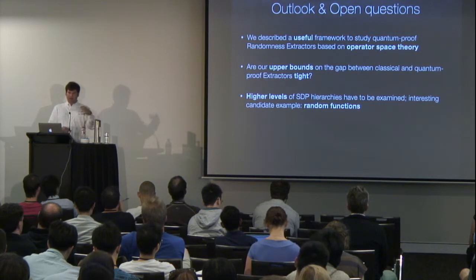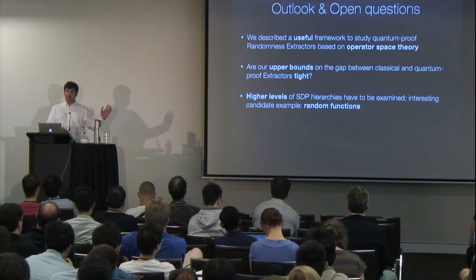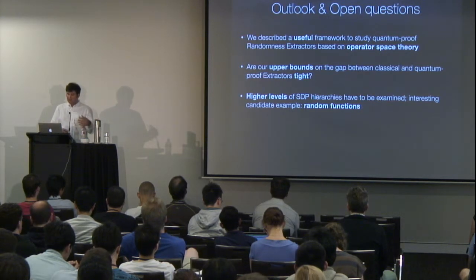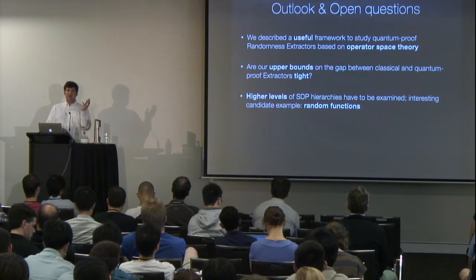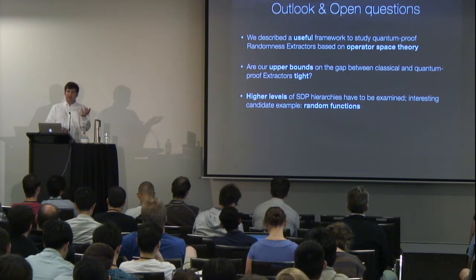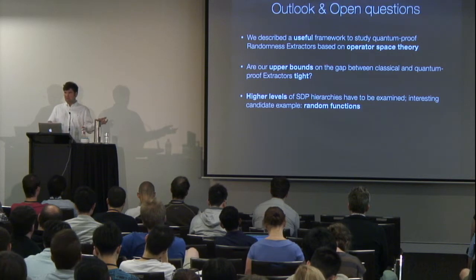Classically, it's quite easy to derive that this is a good extractor, with almost perfect parameters. However, if you write down the SDP for this extractor, it's quite large. And this is intriguing because you would think, well, a random function is the best you can get.